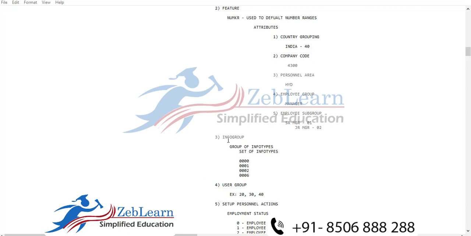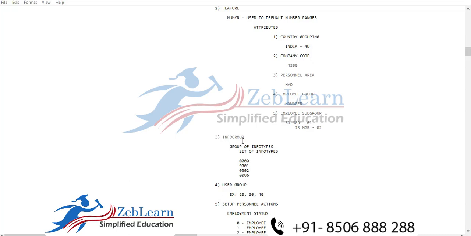What is the work of an info group? If you make an info group in the SAP HR system, all the mandatory info types are clubbed in one bucket. For example, address, bank account detail, basic pay, personal data, all the info types you need to update during hiring when you run any new action in SAP HR. For example, you have created one new action, Big Bazaar joining. So when you run Big Bazaar joining with the help of PA40,